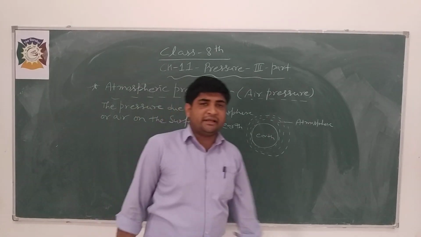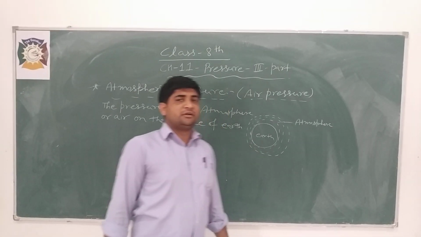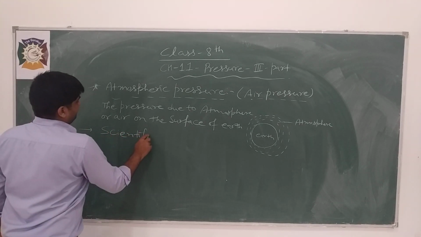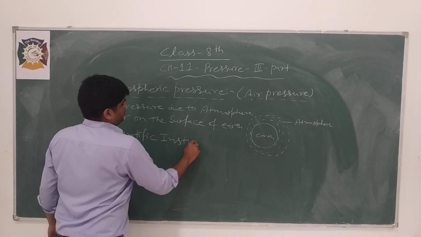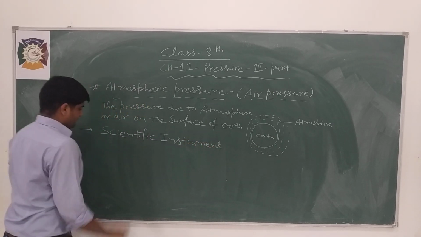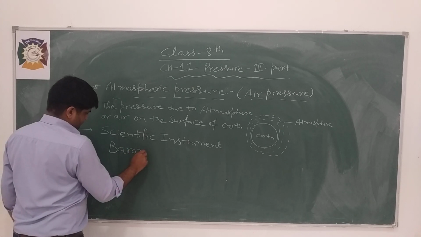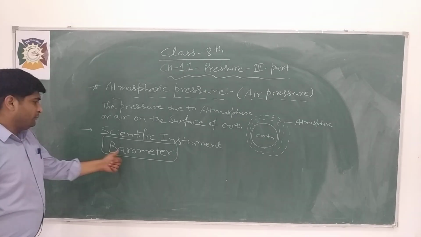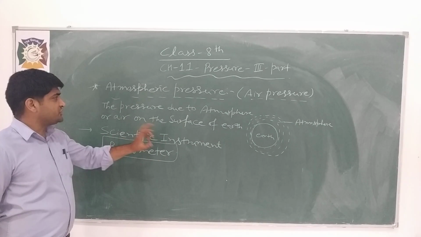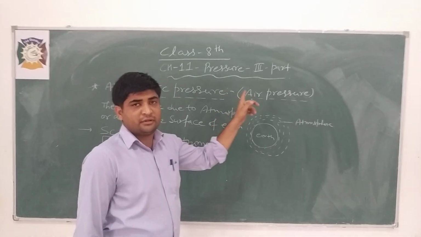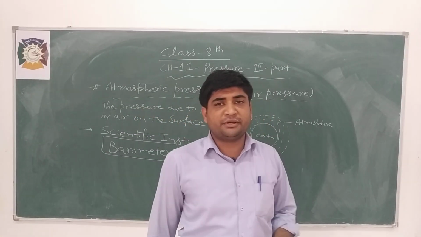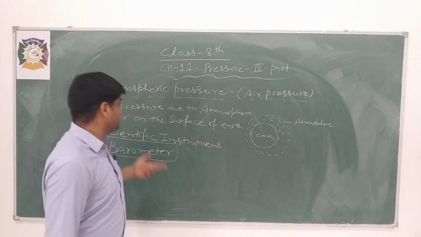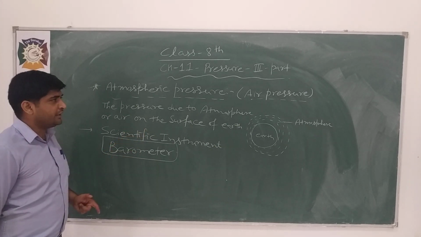So there is one device by which we can measure atmospheric pressure. There is one scientific instrument, that is the barometer. The barometer is a scientific instrument which is used to measure atmospheric pressure, or you can say air pressure.